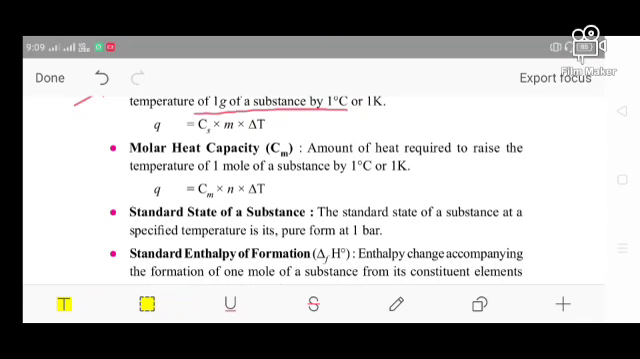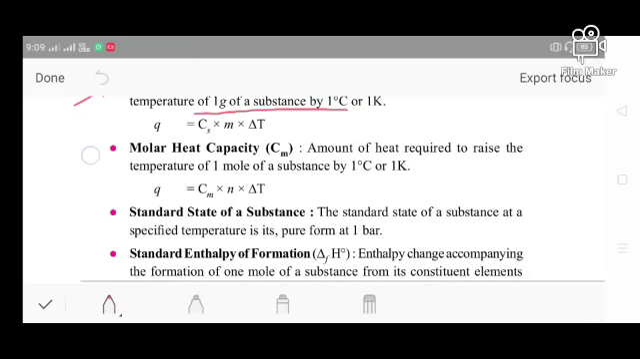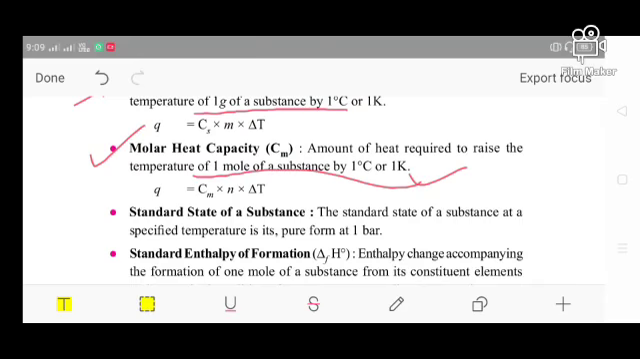After that, the molar heat capacity, what is that? It is the amount of heat required to raise the temperature of 1 mole of substance by 1 degree Celsius. Okay, when it is molar heat capacity, it is 1 mole of substance. We can say it is the molar heat capacity, and then the standard state of the substance.